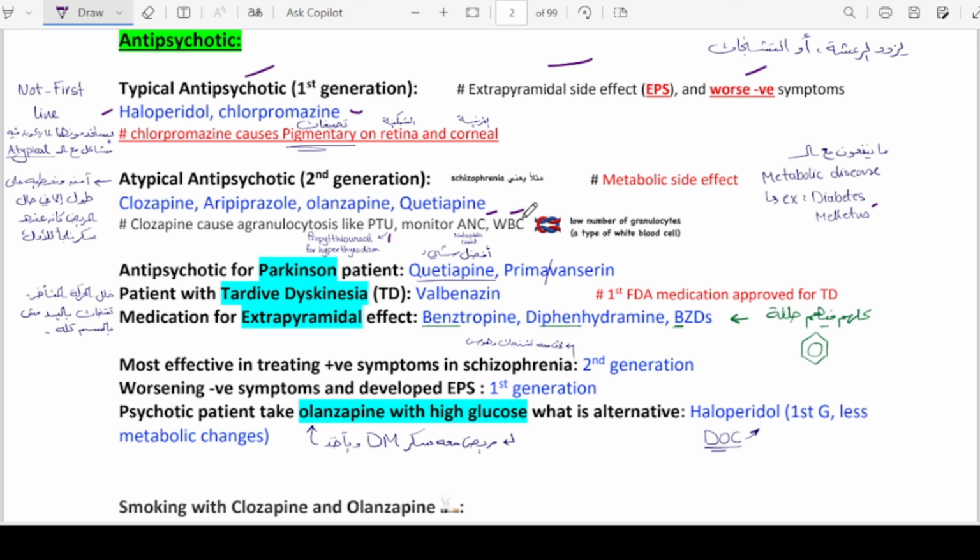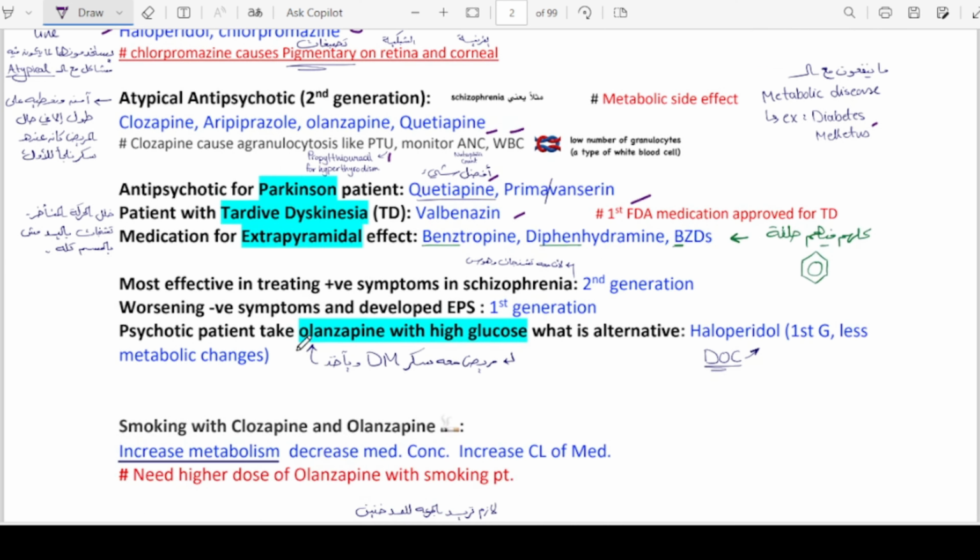Antipsychotics for Parkinson patients include quetiapine or pimavanserin, while for tardive dyskinesia, the FDA approved valbenazine, and medications to cope with extrapyramidal side effects include benztropine, which is an anticholinergic, diphenhydramine, an antihistamine, and benzodiazepines.